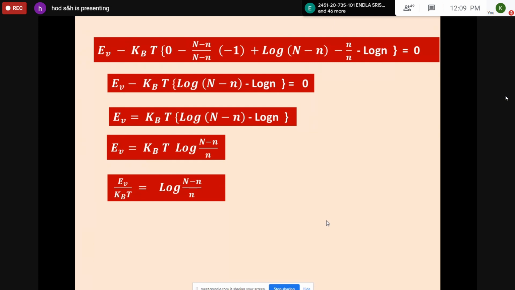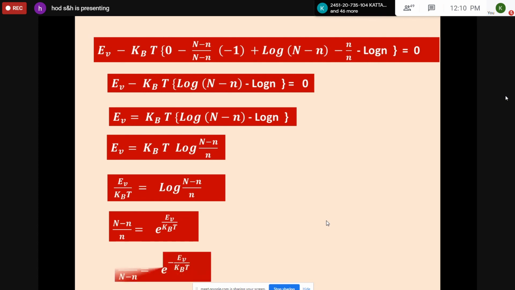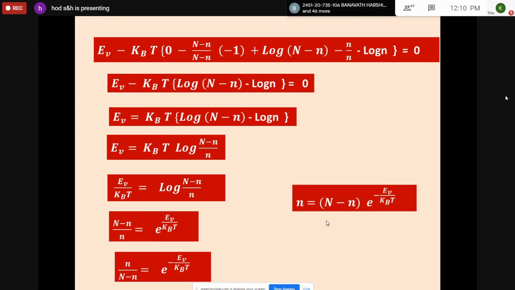It is E_v by k_B T is equal to log of (N minus n) by n, and removing the log, you will be getting the exponential term on the left hand side, so e to the power of E_v by k_B T. You reverse this one, n by (N minus n), and you will be getting a negative sign here. It becomes e to the power of minus E_v by k_B T. Then bring N minus n to the right hand side. So small n is equal to (N minus n) into e to the power of minus E_v by k_B T.